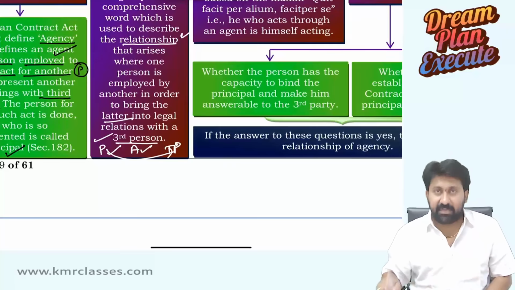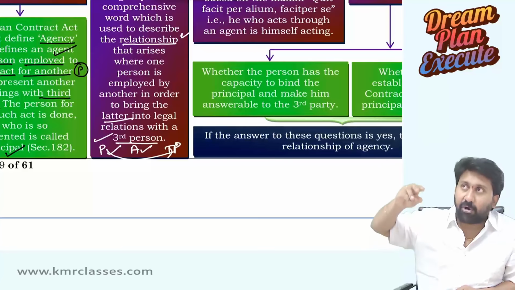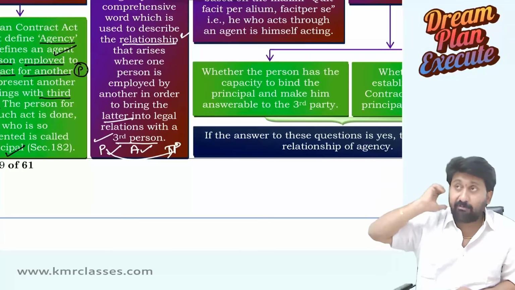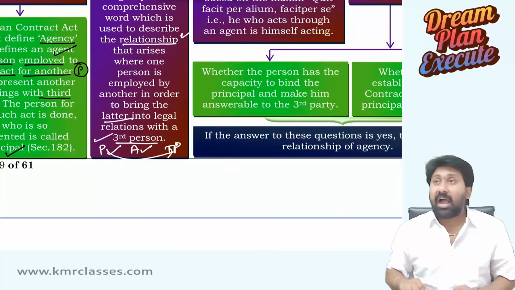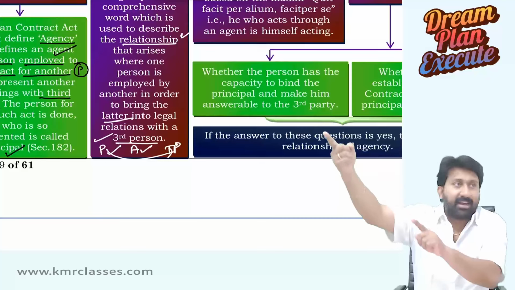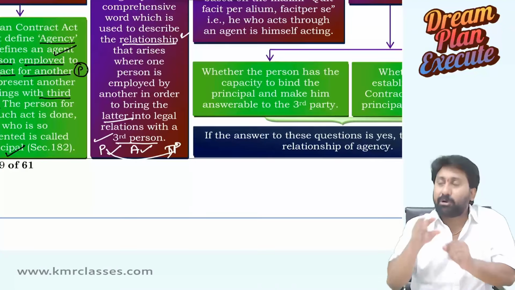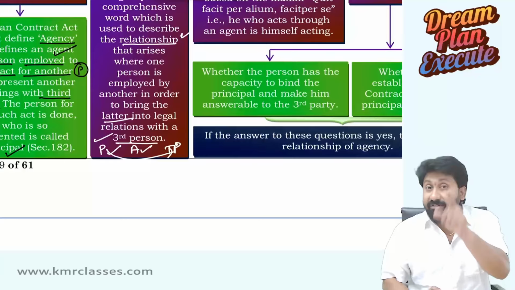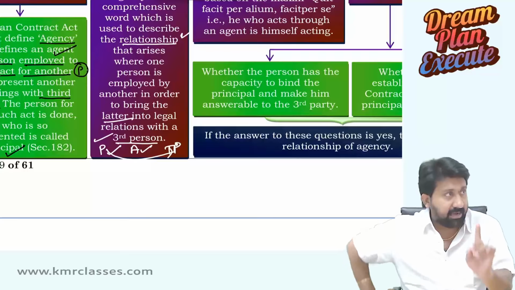For example, Koushik Mukhesh is having a business in Hyderabad. He wanted to establish a business in Chennai with the customers in Chennai. I put a person in Chennai as an agent. It means I want my agent to have a legal relation with their customers. But to deal with them directly, I need one person. That's the agent. That's why I always said in the table, for the act of the agent, the principal becomes liable.